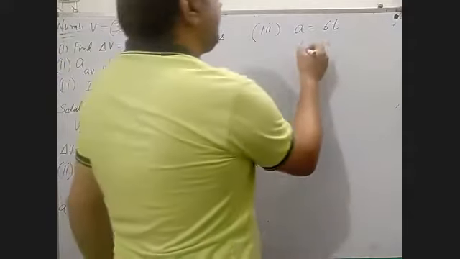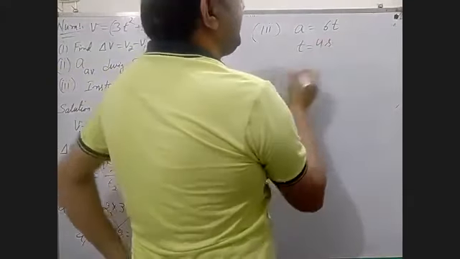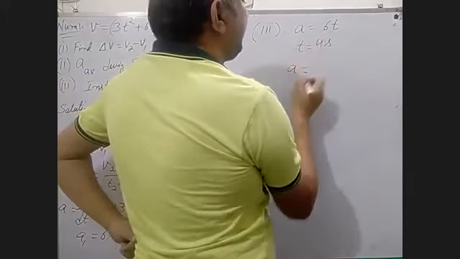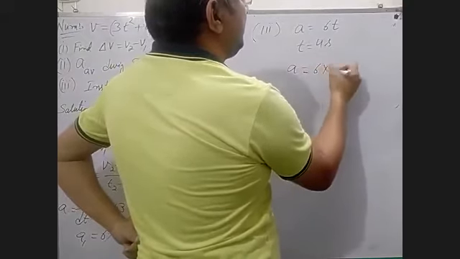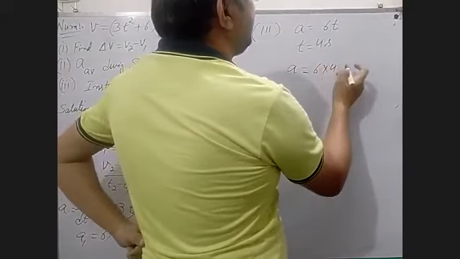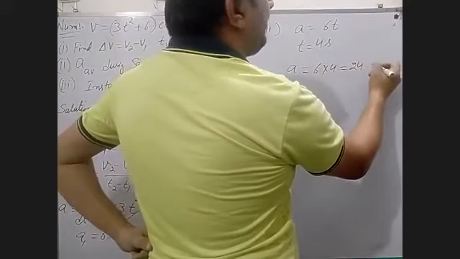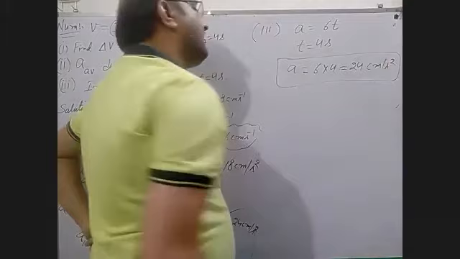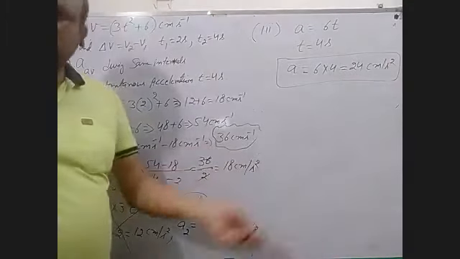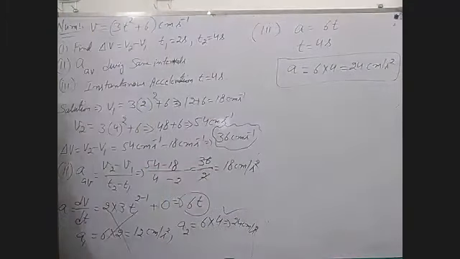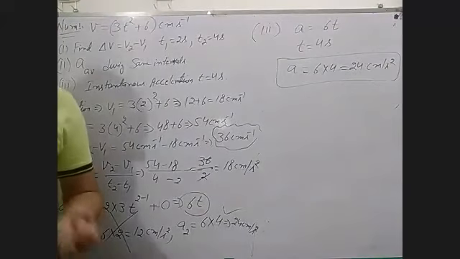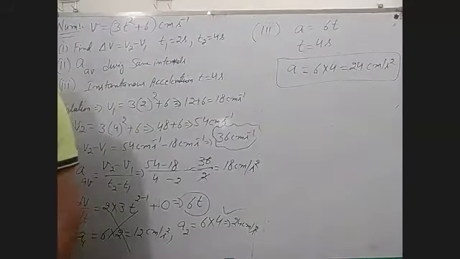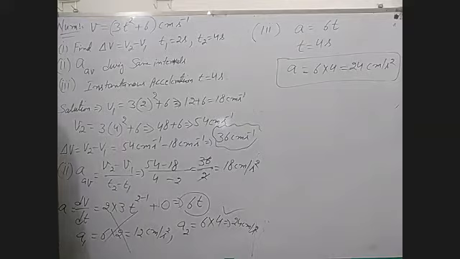Okay, in this way, if we put the value t is equal to 4 seconds, then we can take the value of instantaneous acceleration in this way: 6 into 4, 24 centimeters per second square. This is your answer. Okay. He can also ask at t is equal to 3 seconds, or t is equal to 2 seconds. This is the question.